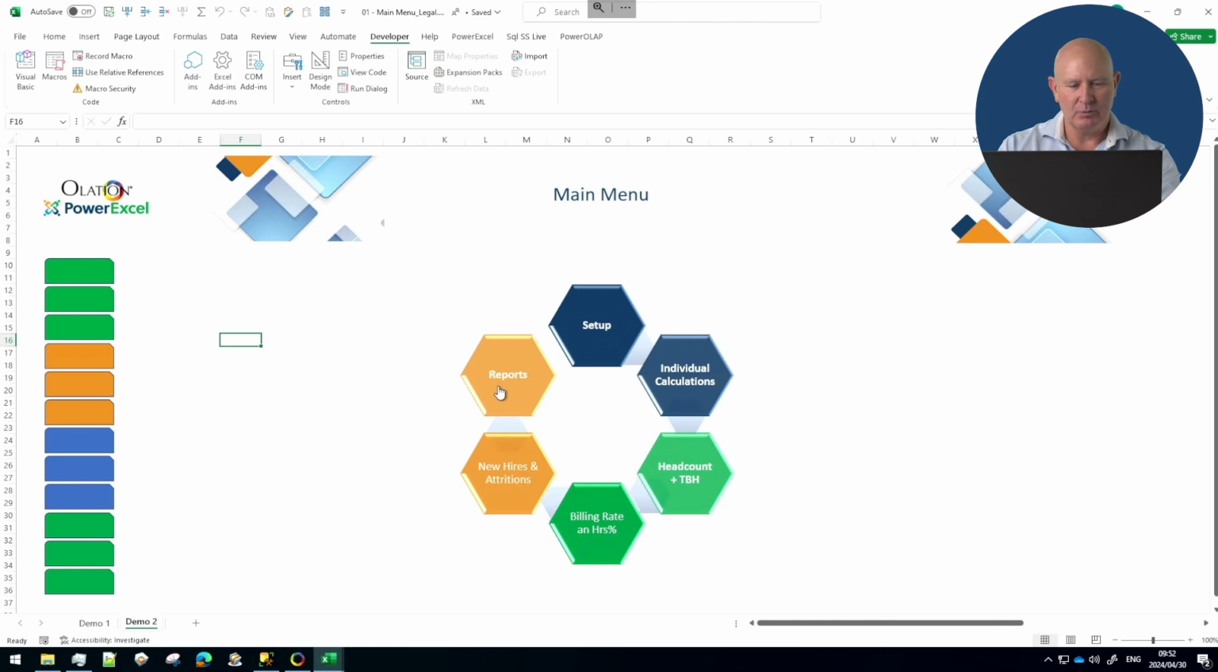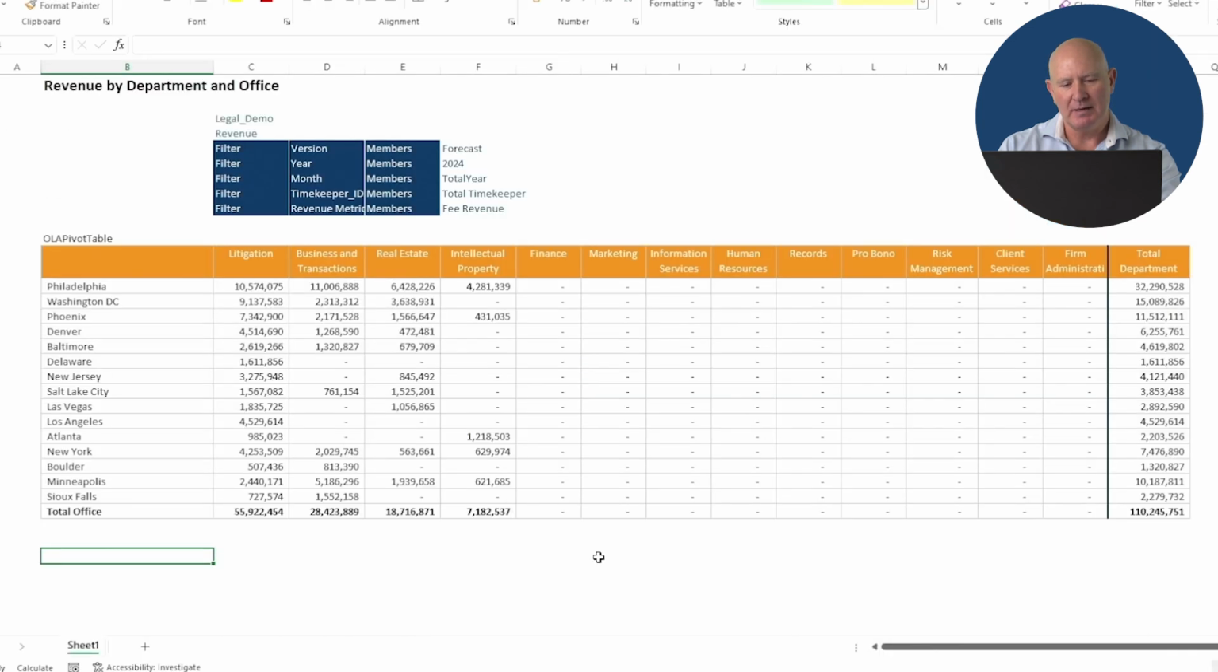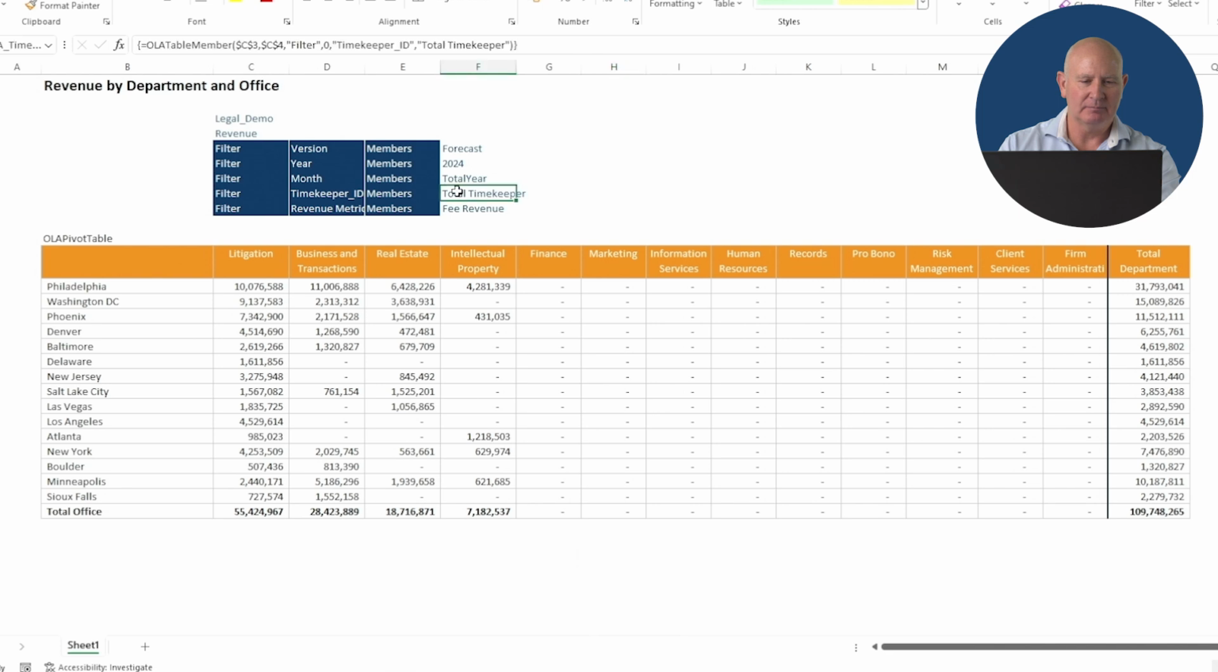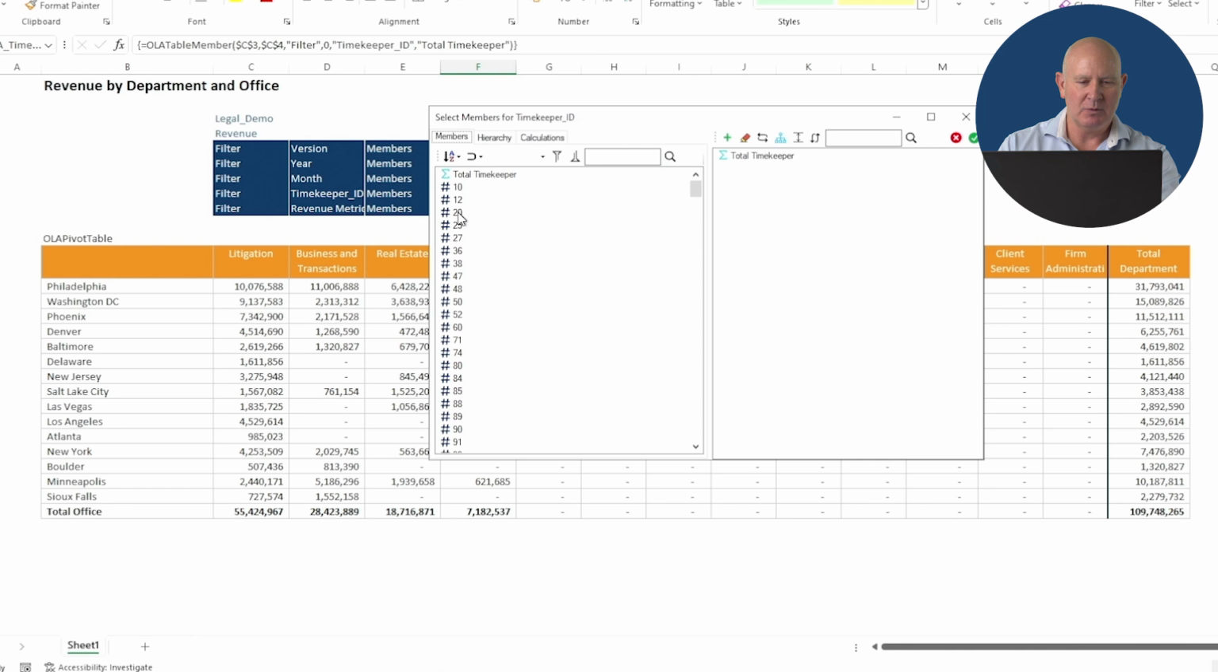And finally, we're going to get to some reports, an unlimited number of reports, but here's just a sort of a nice visualization. Here I've got all of our departments across the top. These are the ones where the timekeepers are working, and here's the offices that they work in. And I've got every timekeeper shown here. So I know that timekeeper number 20 is Kate Winslet.